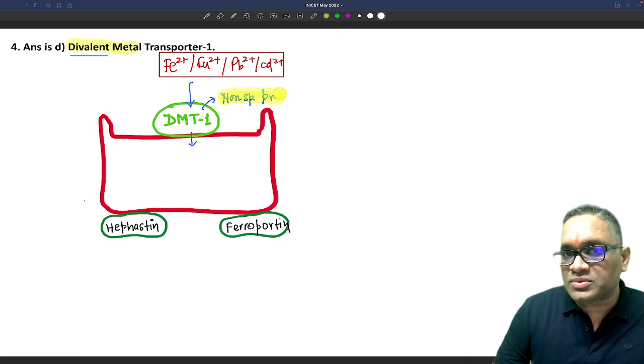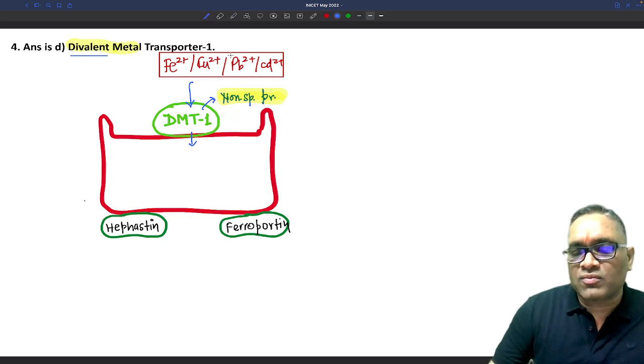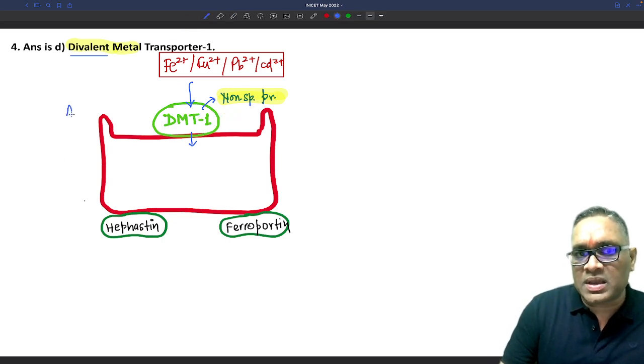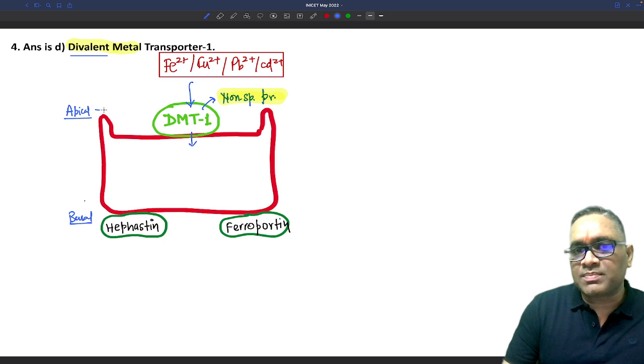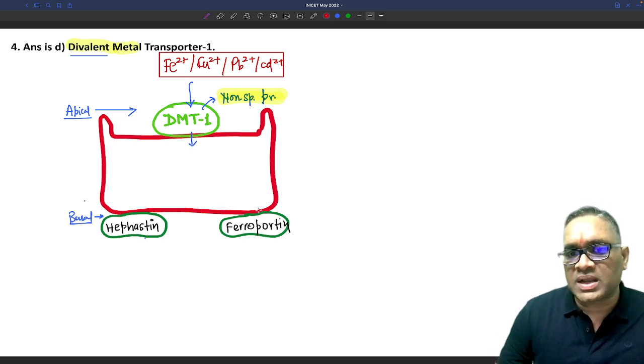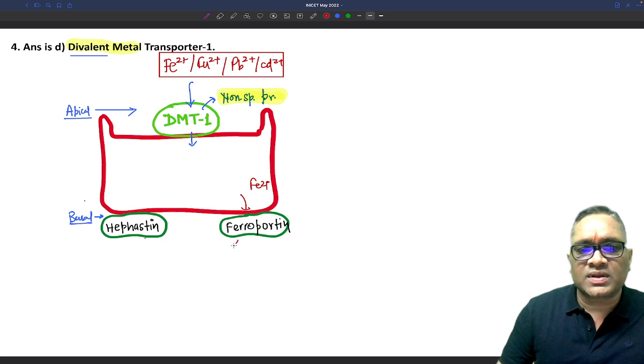So this was also an AIIMS question, right? Ferroportin, what will they do? See, this is the apical part of the duodenal cells and this is the basal part of the duodenal cell. The apical part will be having DMT1, the basal part will be having hephaestin and ferroportin, right? So here you have to remember that ferroportin will take the Fe2+ from here and this will transport it to hephaestin, right?